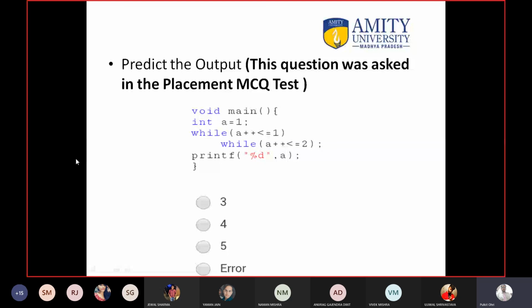So do this question. This is a very tricky question. I will not say it is a simple question. It is a tricky question. Do not execute the code because then you will know the answer. So take your time. I will give you 5 minutes. This particular question uses the nested loop concept. The nested loop concept is the same for the for loop and also for the while loop. So take your time and just raise your hand if you know the answer. I will give 5 minutes because this is a tricky question. I will send the question on the group also because that is a good question.